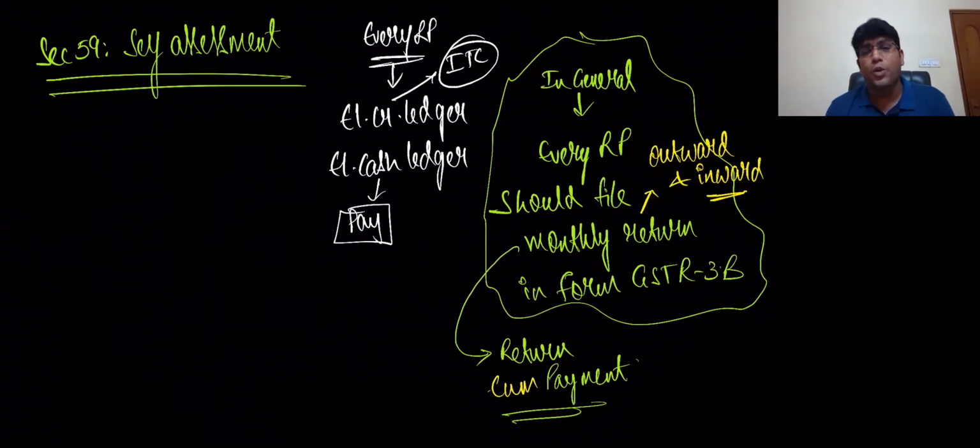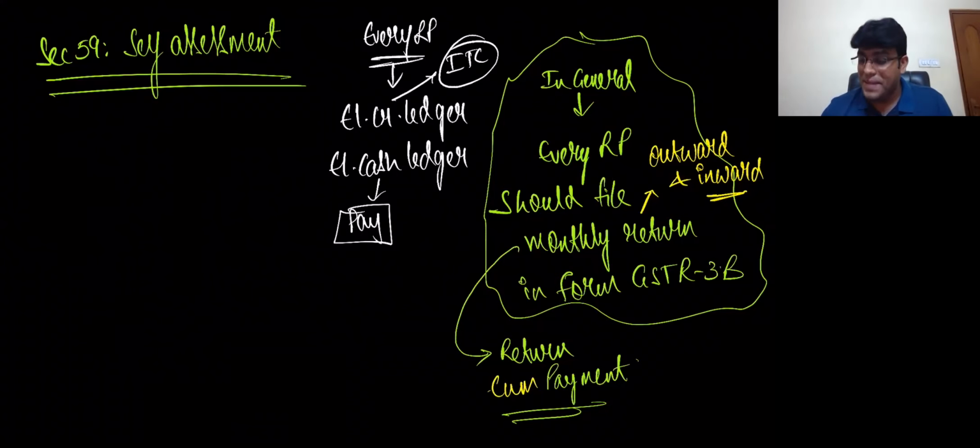But one thing I want to tell you is that the cash ledger is the ledger we use for making payments. And the cash ledger balance is something like our Paytm balance. Generally in Paytm, from our bank account, we transfer money to the Paytm account, and from the Paytm account, we make payment to the other party. As simple as that. The cash ledger also is like that: we will deposit money in the cash ledger from our bank account, and from the cash ledger, we will offset the liability.